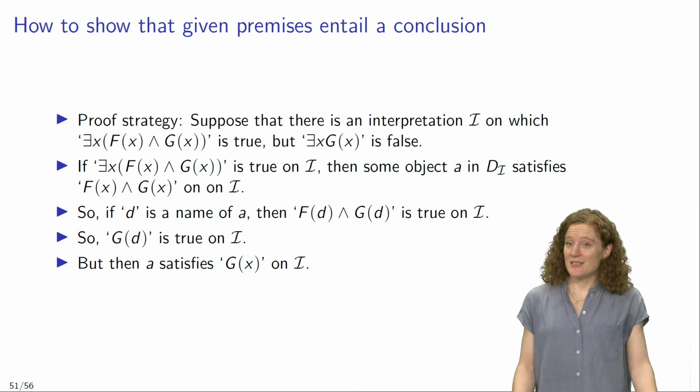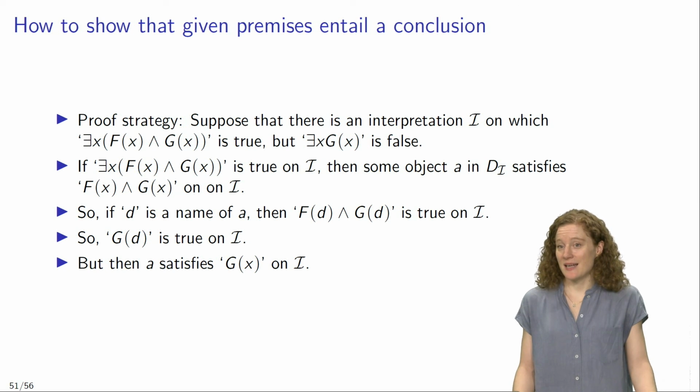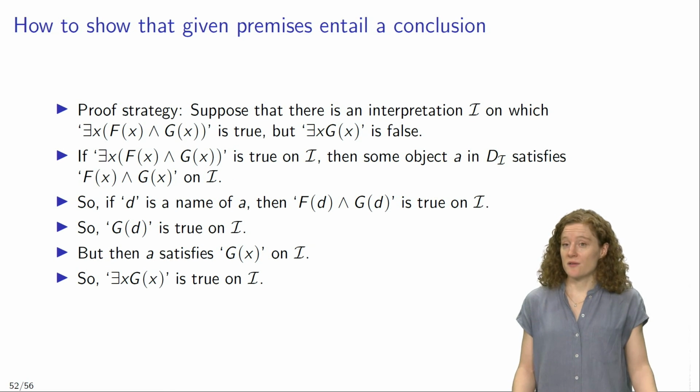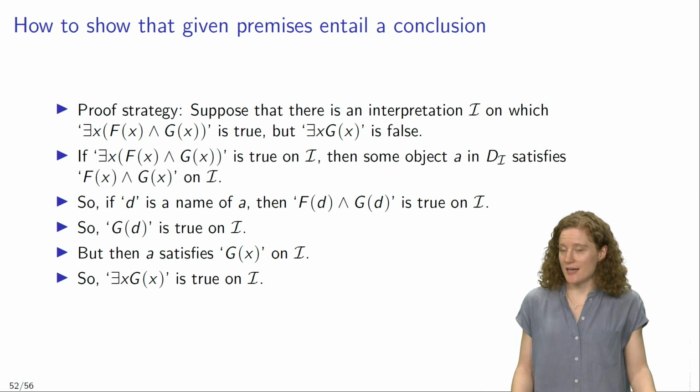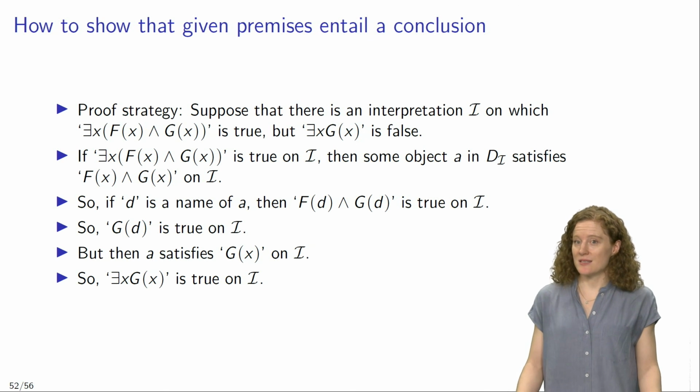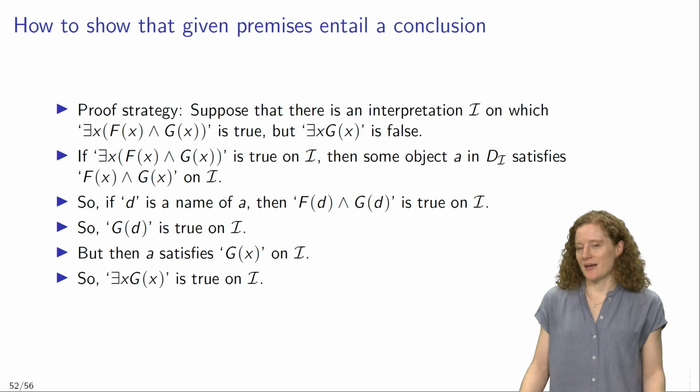But if Gd is true on I, and since d is a name of A, that means that A satisfies the open formula Gx on I. And so there is an object, namely the object A, that satisfies Gx on I, and that means that the existentially quantified sentence "there is an x such that Gx" is true on I.